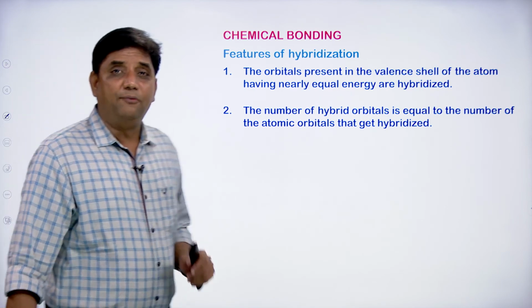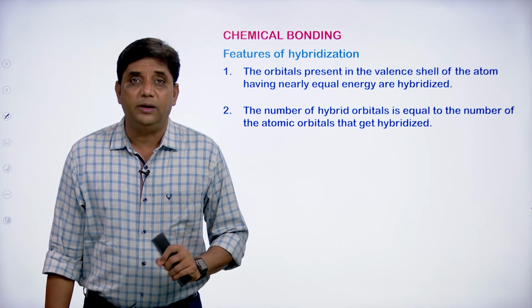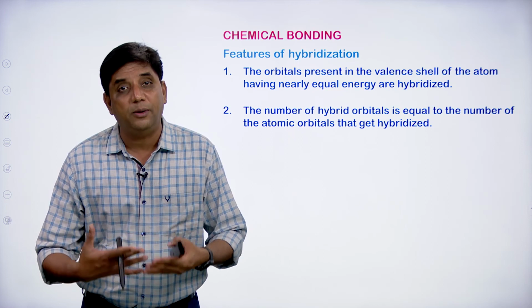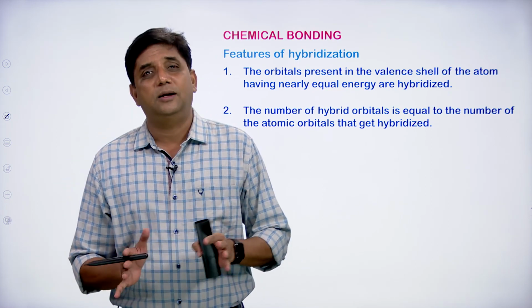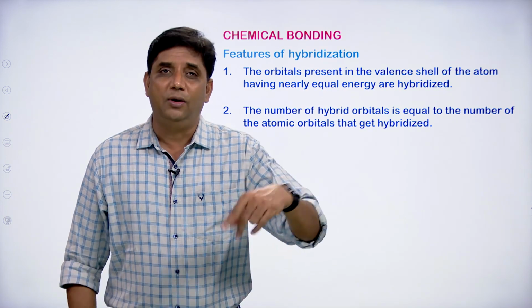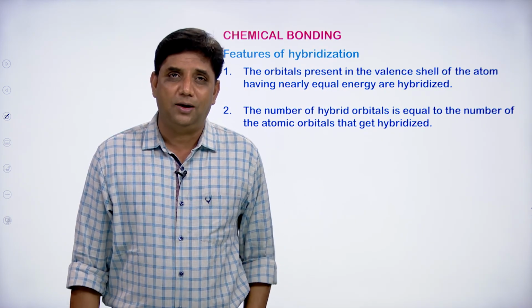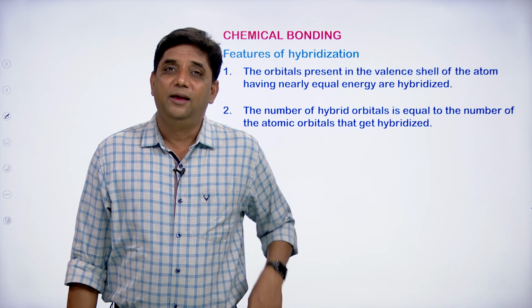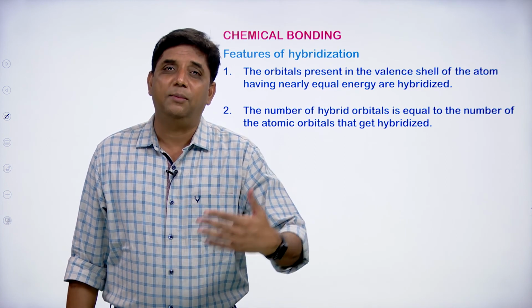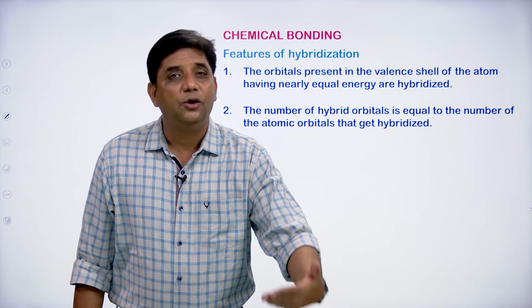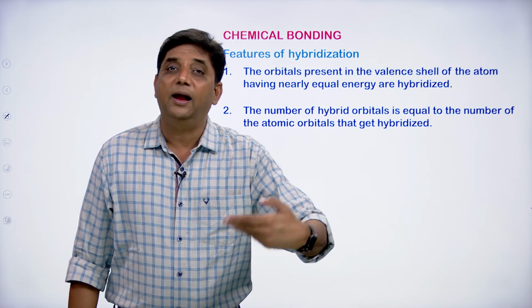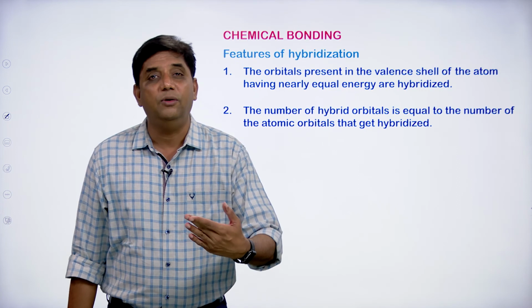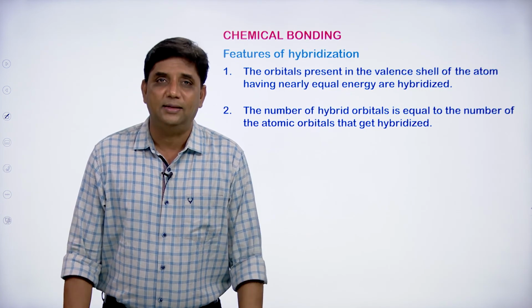The number of hybrid orbitals formed is always equal to the number of atomic orbitals taking part in the hybridization. If two atomic orbitals take part in the hybridization, you will get two hybrid orbitals. If three atomic orbitals are involved, you will get three hybrid orbitals, like that.